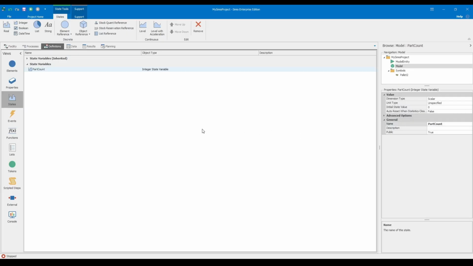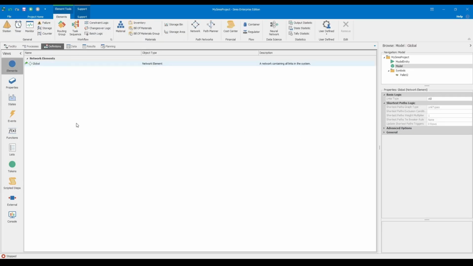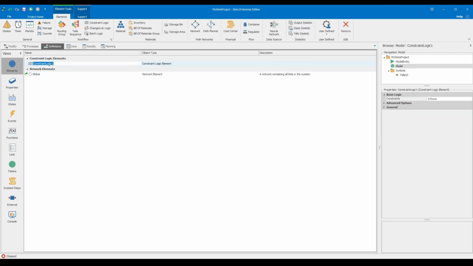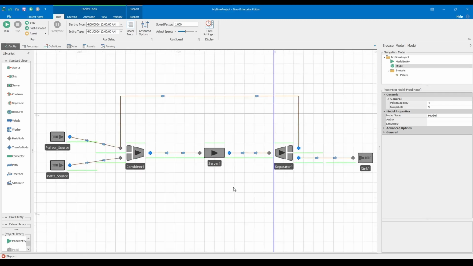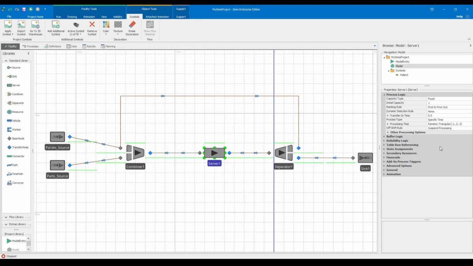Our mission today is to act as system optimizers by answering two pivotal questions. First, we must determine the exact number of pallets that should be in circulation as a fixed number. Second, we need to decide on the physical capacity of those pallets, choosing between 2, 4, or 6 pieces per pallet.